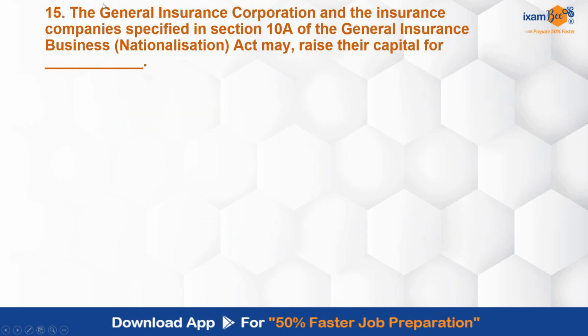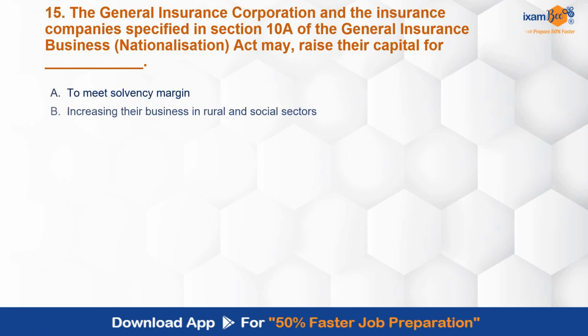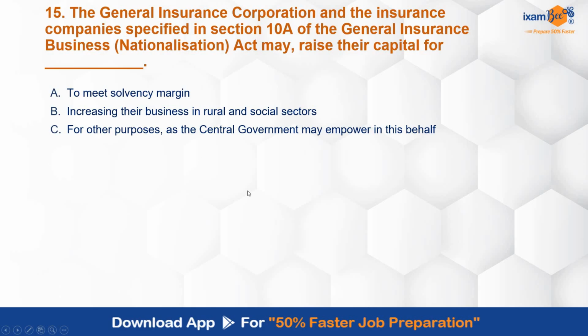Last question for today. General Insurance Corporation and insurance companies specified in Section 10A of the General Insurance Business Nationalization Act may raise their capital to meet solvency margin, increase their business in rural and social sectors, or for other purposes as the central government may empower in this behalf. A, B and C, or both B and C. Out of this, which is correct?